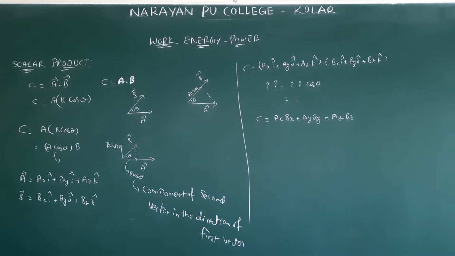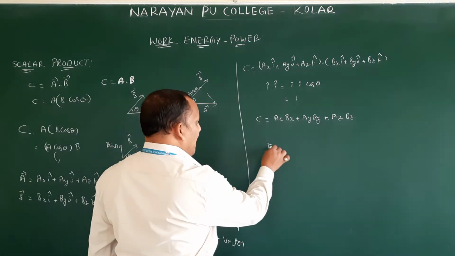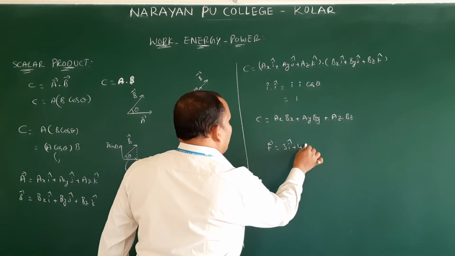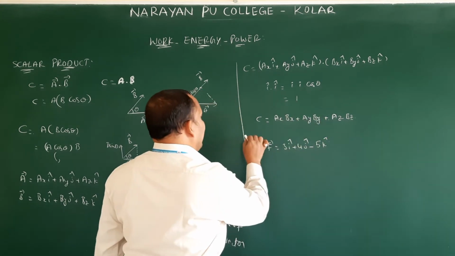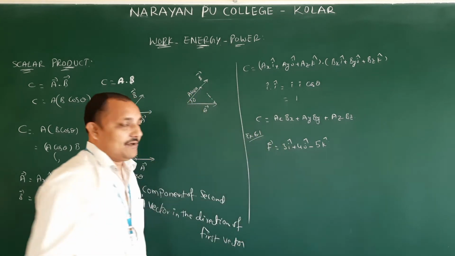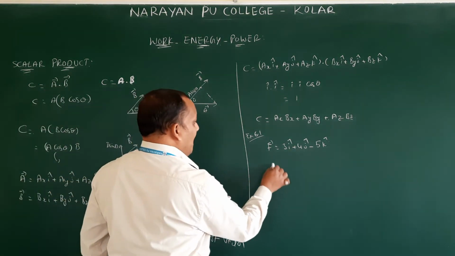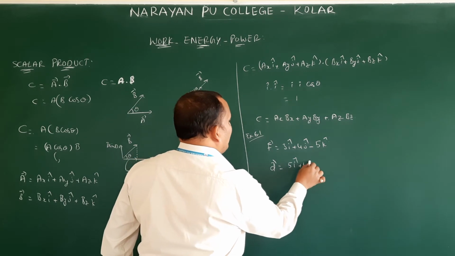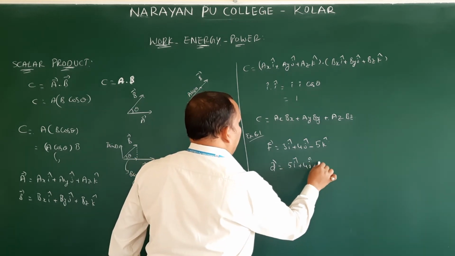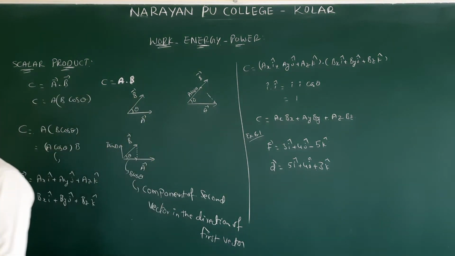Example 6.1. See, that example 6.1 I am going to solve. Find the angle between force F bar is equal to 3i cap plus 4j cap minus 5k cap, and displacement d bar is 5i cap plus 4j cap plus 3k cap. It is example 6.1 because it is chapter number 6, but according to us it is the 5th chapter.